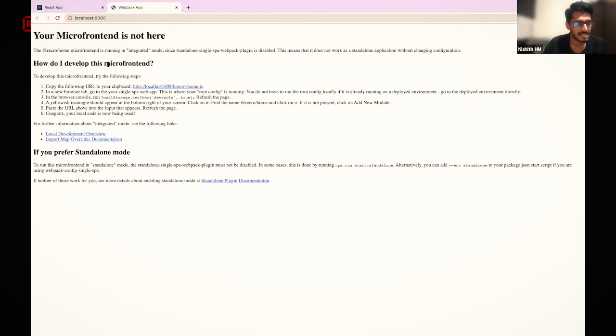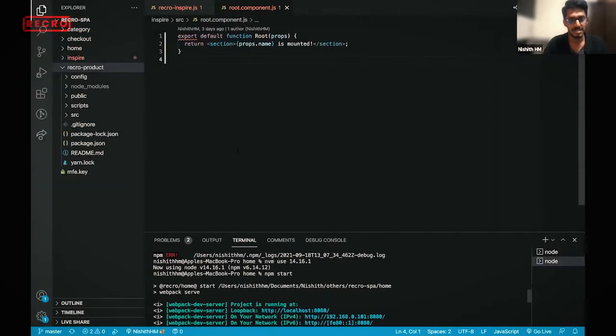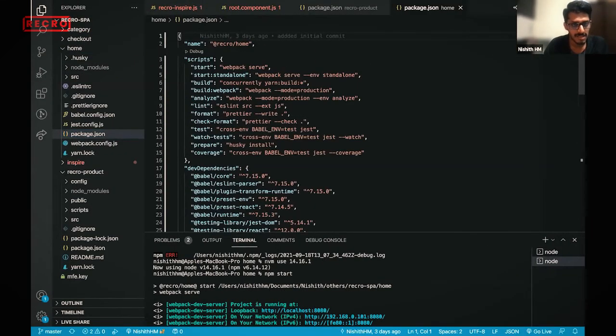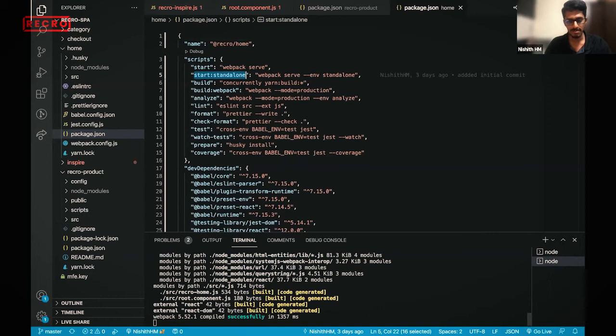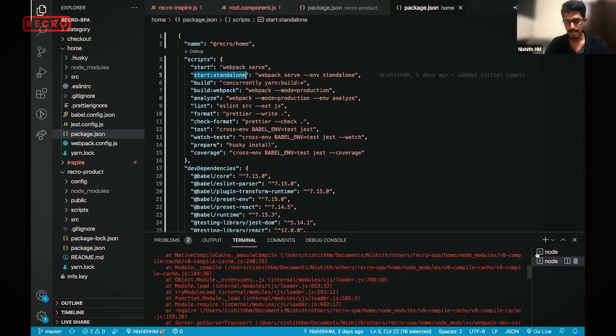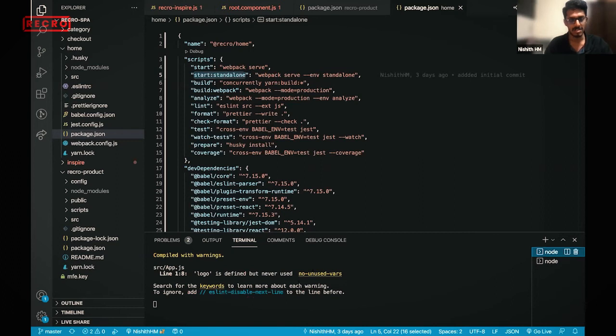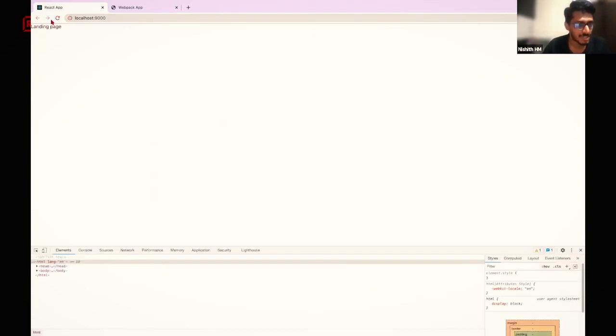Okay, it's telling that your micro frontend is not here. It says there's an application, but it's not here. You can run it in standalone mode as well. If you look at the package.json, there's something called standalone. This runs on its own, without needing the container wrapper, but we'll do it a bit later. So I have one micro frontend called home, which is already running, and I have my root app running on localhost 9000. Let's check. Okay, there is one page called landing page. Let me open this. You see there is one landing page here.